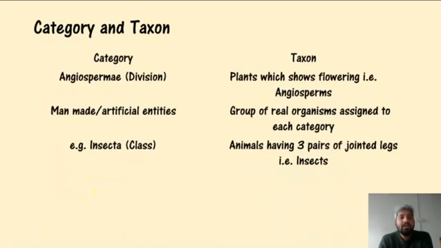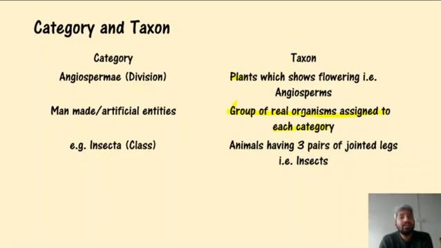Now, let us see the category and taxon. First of all, I am starting with the taxon. Taxon basically, these are groups of real organisms which are assigned to each category.